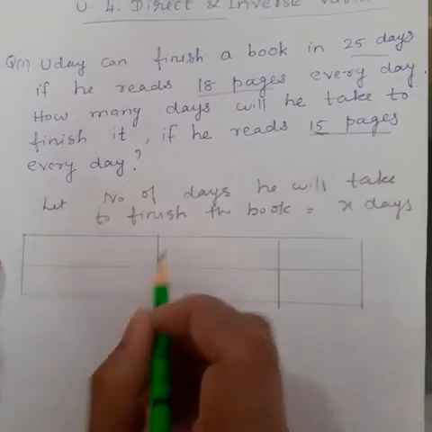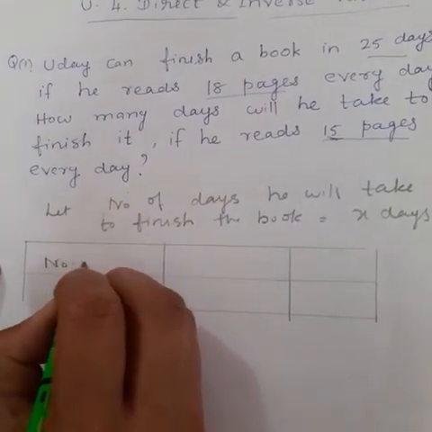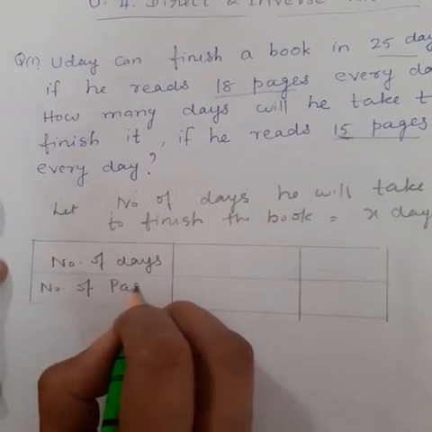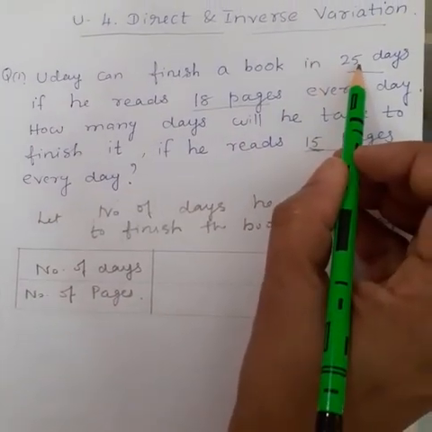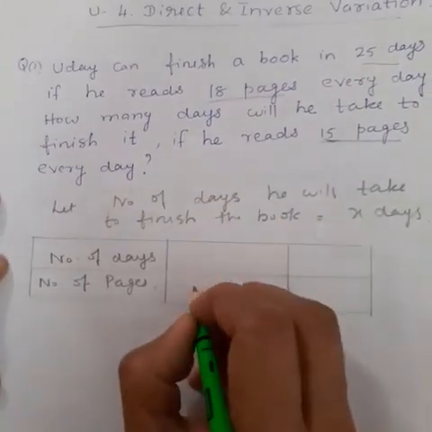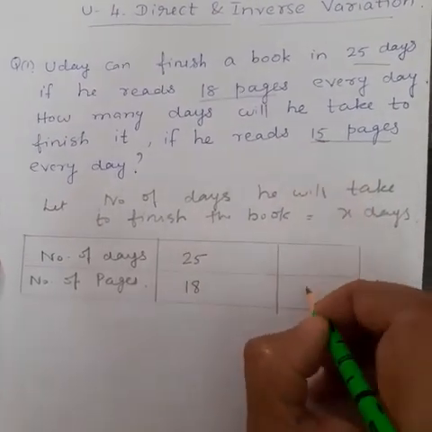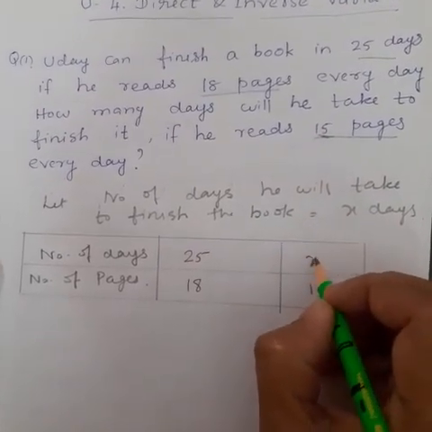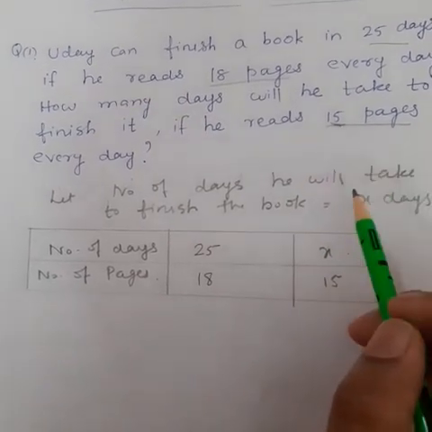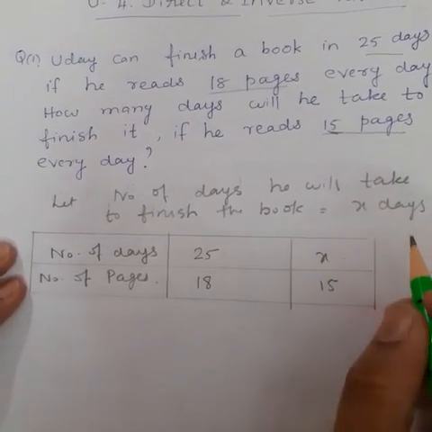Now let's complete the table. Two quantities, number of days and number of pages he reads every day. So if he reads 18 pages, then he can finish in 25 days. Now the number of pages is given here, and you have to find the number of days, that is equal to X. Now if he reads more pages, he can finish it in a lesser number of days. That's why it is a case of inverse variation.